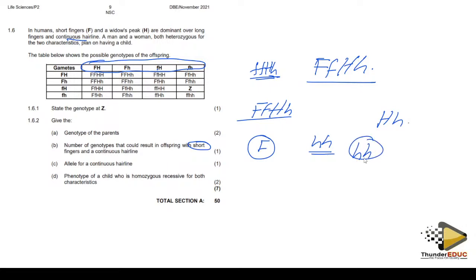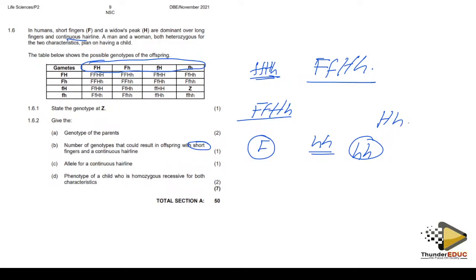So I'm going to look for where there is a small letter, and also I'm going to look for where there is a capital H. So once I get that, then automatically I'll be able to identify how many individuals are there.